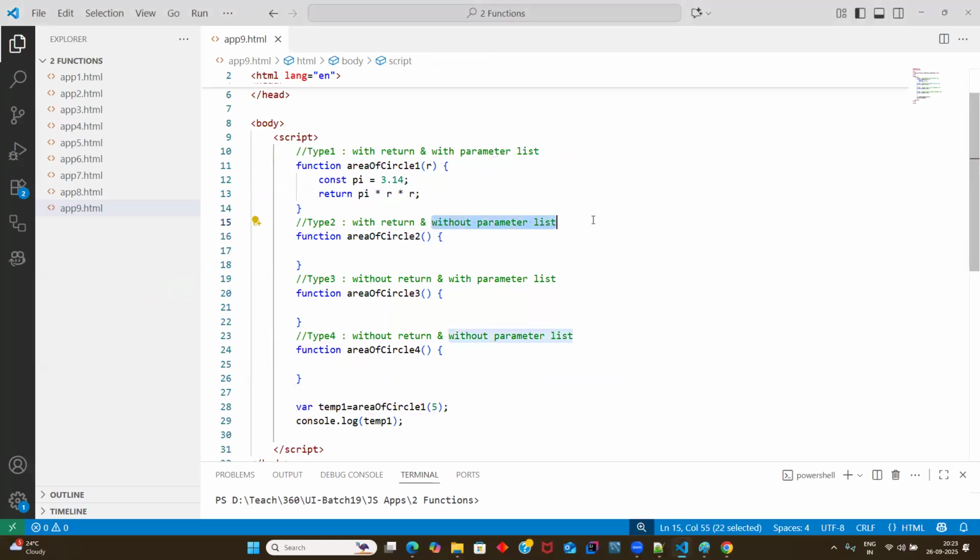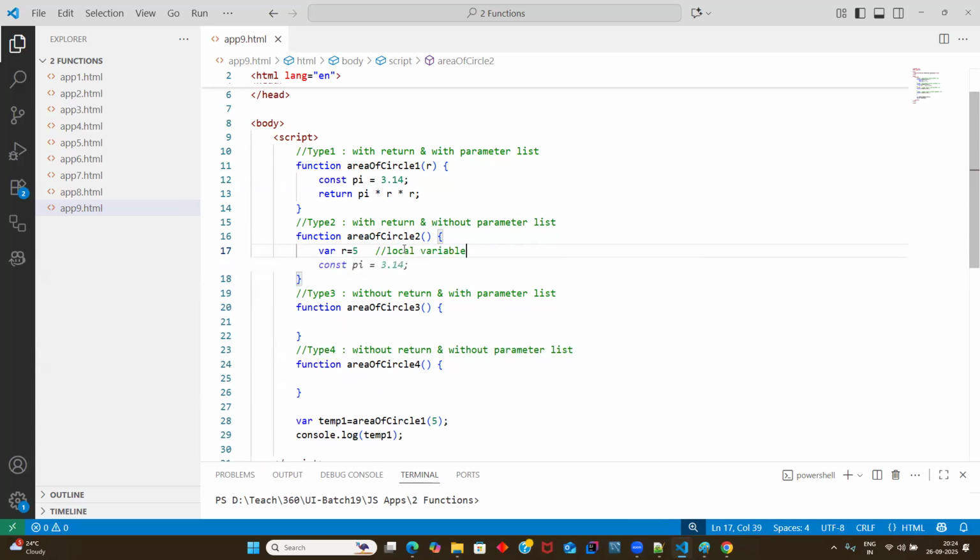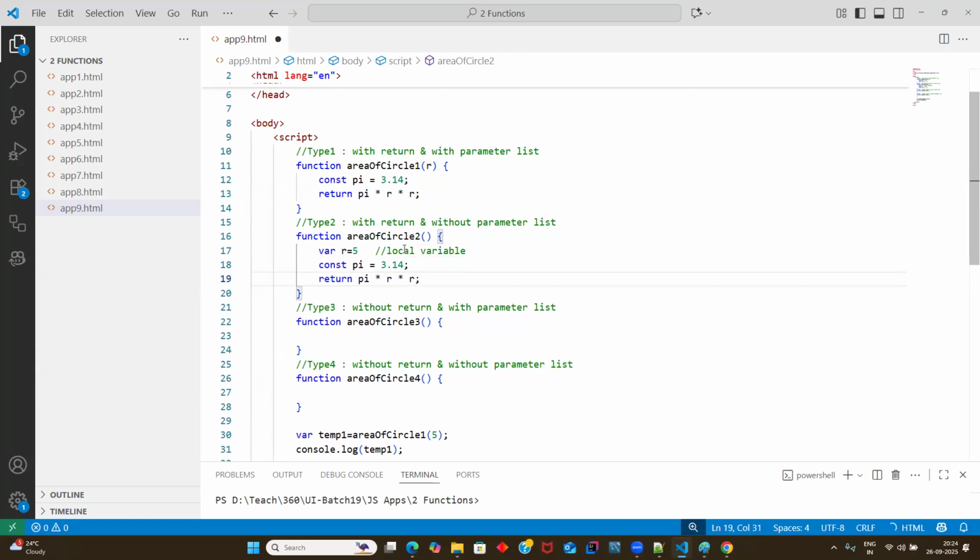Guys, without parameter means what should I do? You must declare the input inside the function body. Inside you can hard code the value of R. You can declare variables inside the body of the function. This is called, guys, a local variable. Pi will be declared like this, and your return keyword also has to be written like this.